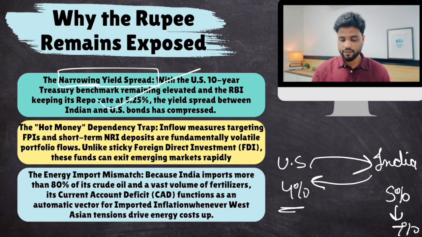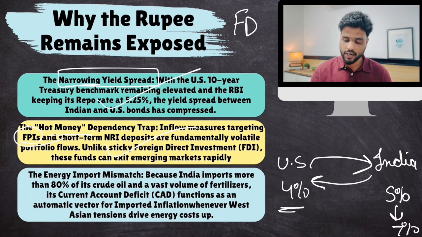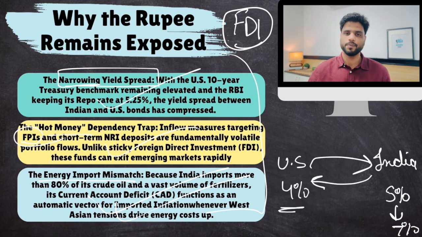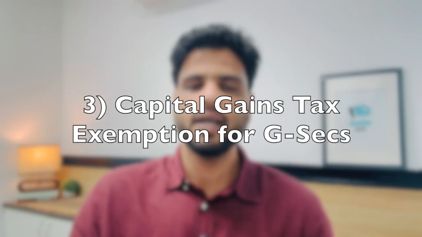Then most of our foreign investment is coming from FPI. FPI is very short-term money. Whenever things are good, they'll invest in India. As soon as things become bad, they get out of India. So India is vulnerable. We should rely more on foreign direct investment, which is more permanent. And then the problem is crude oil, Strait of Hormuz, West Asia. The crisis is still there. So the rupee is still exposed. Clear? That's about it.